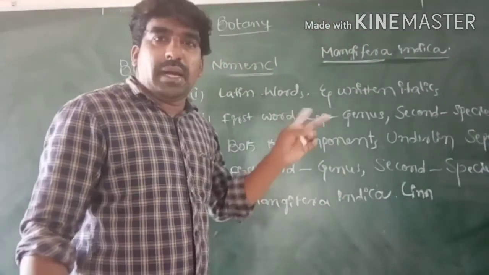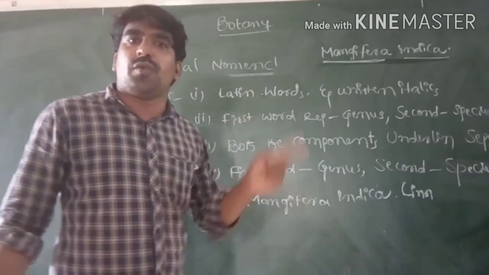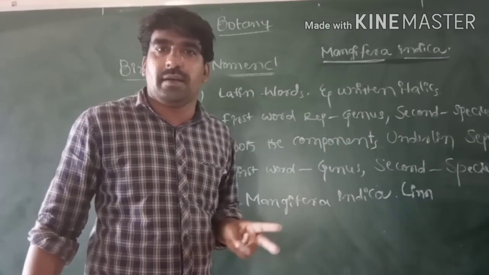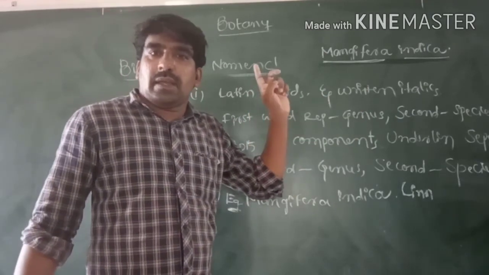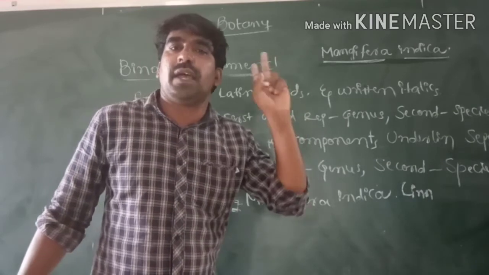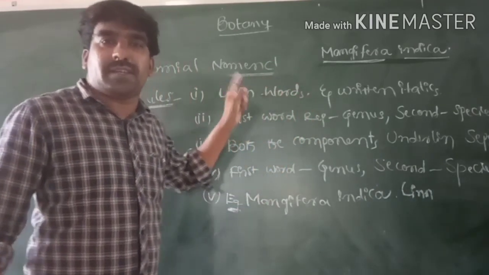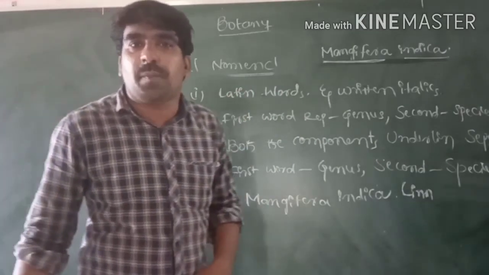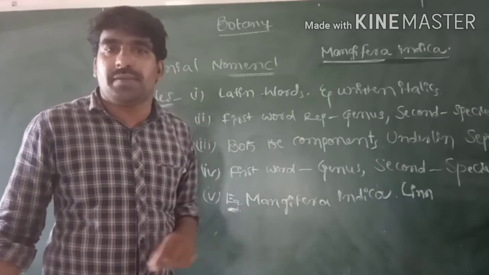Binomial nomenclature, according to ICBN, the International Code for Botanical Nomenclature, ensures the same scientific name for plants or organisms. Binomial nomenclature was first introduced by Gaspard Bauhin and developed by Linnaeus.